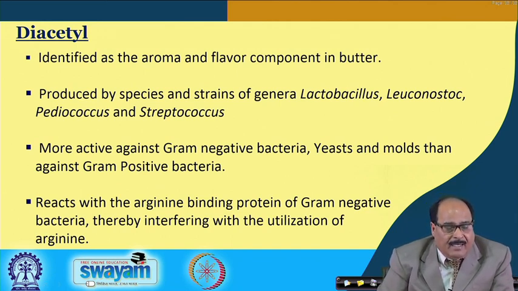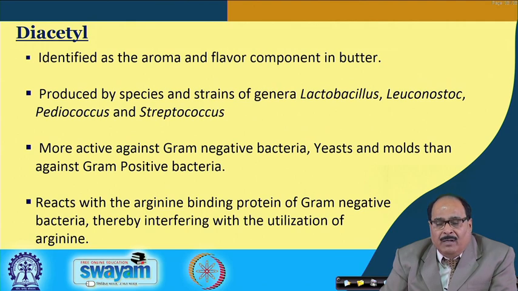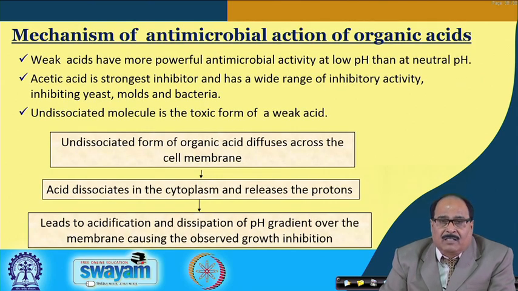Diacetyl is identified as the aroma and flavor component in butter. It is produced by species and strains of genera Lactobacillus, Leuconostoc, Pediococcus, Streptococcus, etc. It is more active against gram-negative bacteria, yeasts and molds. It reacts with the arginine binding protein of gram-negative bacteria and thereby interferes with the utilization of arginine by the bacterial cell, which influences its growth.